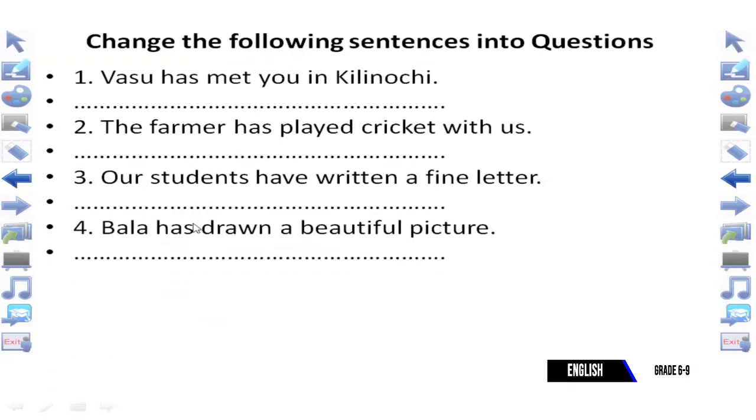Okay. The next one, Bala has drawn a beautiful picture. Bala is singular. So now you can see Bala has drawn. Draw, drew, drawn. So here the verb 3 has been written by me. So when we make the question, what will you do? Okay, excellent, very good. Has is taken in front of Bala, and the question mark is also available there.